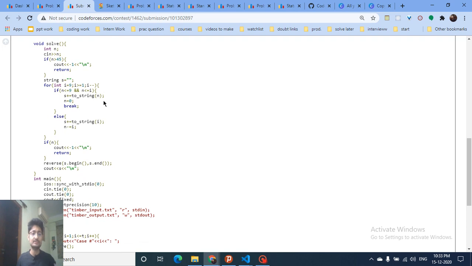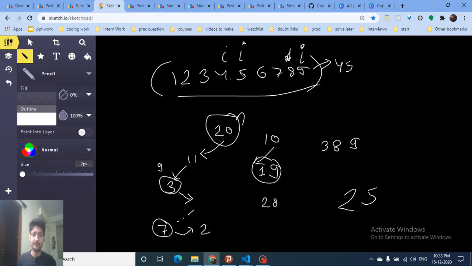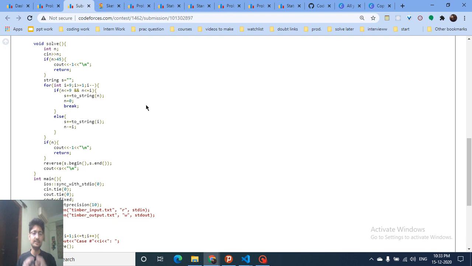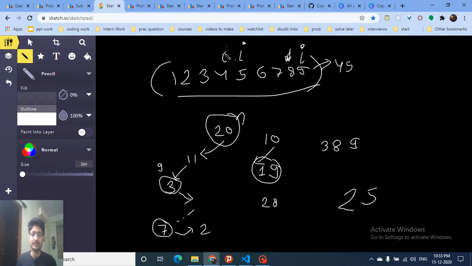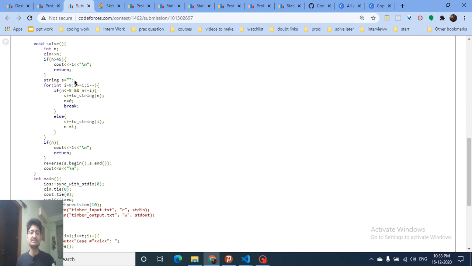Then what you'll have to do, you have two cases. The first case is either your n becomes less than 9, which I've told you, and the number you have to form, n, is less than or equal to I. I means this pointer. If it's less than or equal to I, I can safely make my s add this number. Like if the n I want to add is 3 and 3 is less than I, you just have to add that n to the string, converting it, because I'm making it as a string. So just add that number to the string, convert it to string, make my n equal to 0 and break out, because now my number is completed.